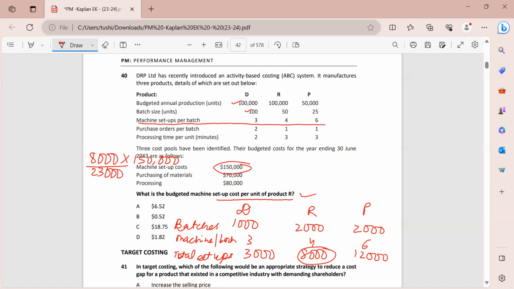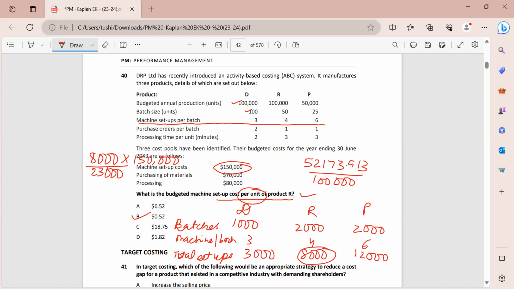So this will be 8,000 divided by 23,000 multiplied by 150,000, and this gives me 52,173.913. Now they have asked me per unit, so I will divide this by the number of units, which is 100,000. If I just divide this by 100,000, I get my answer as 0.5217, which will make option B the correct answer.